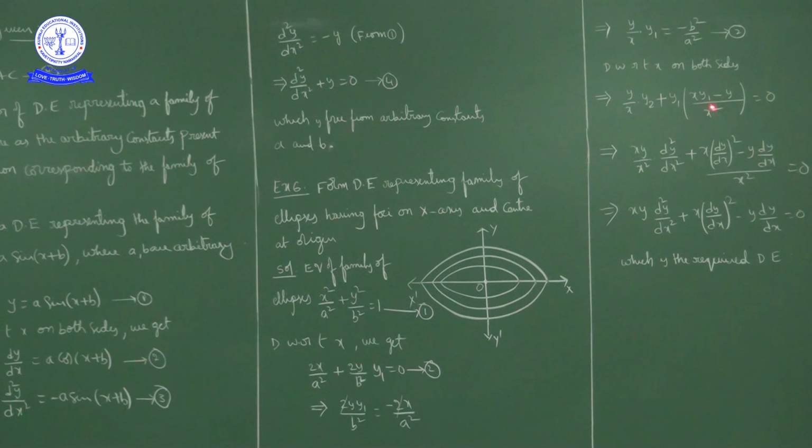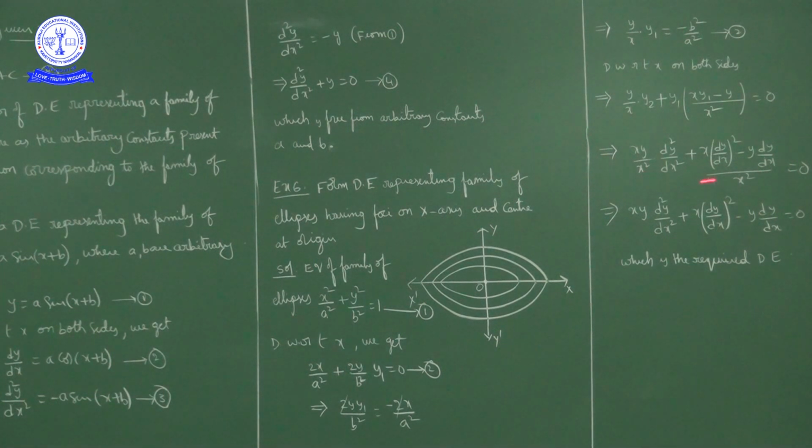But here we have the denominator x square. So what I will do here is also multiply and divide with x. So we get x y by x square into y2, which means d square y by dx square, plus, and this is y1, where y1 is nothing but dy by dx. If you multiply here, we get x into dy by dx into dy by dx, that is dy by dx whole square, minus y into dy by dx, all by x square, equal to 0.